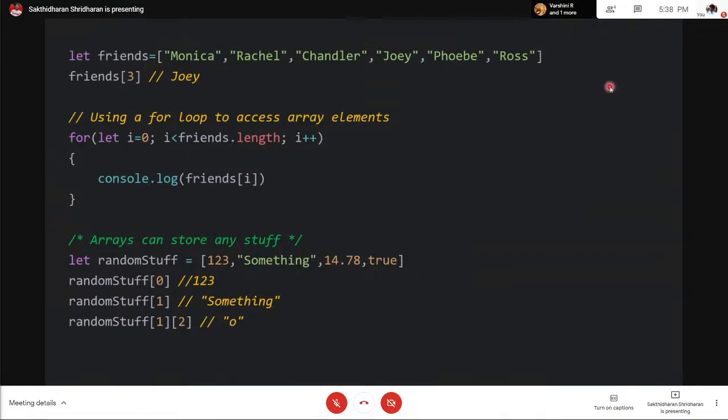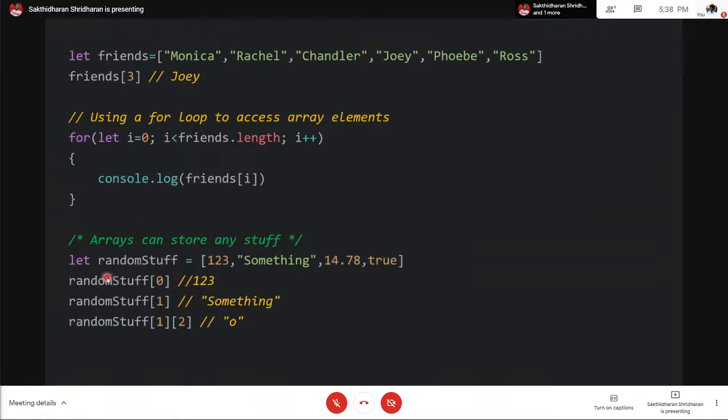Now if you want to access all the array elements, you can go like this. Let i is equal to 0, i less than friends length. Like strings, arrays also have a length property. However, please take care of the less-than sign, because the index of the last value will be length minus 1. So it starts from 0 and goes up to length minus 1. So this is one way to access all the array elements.